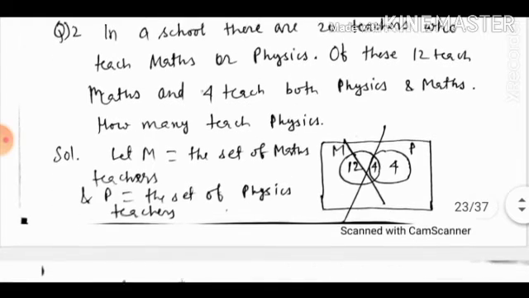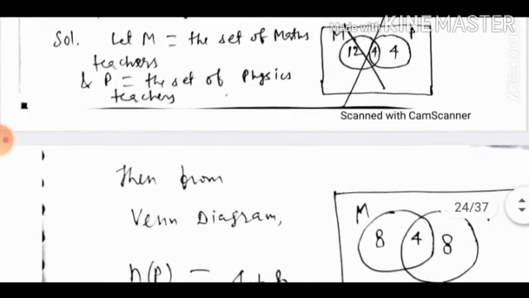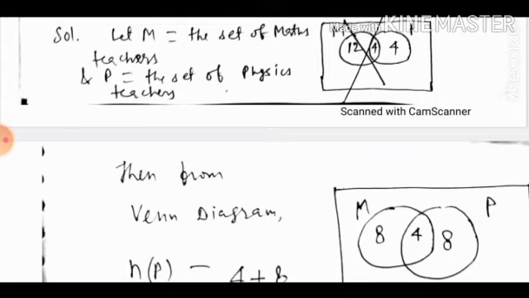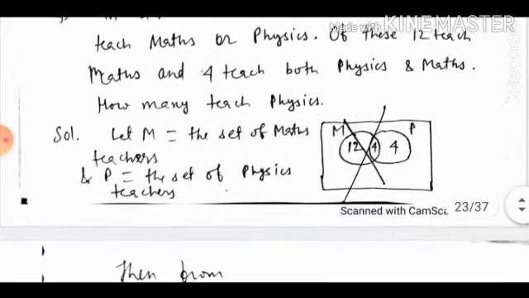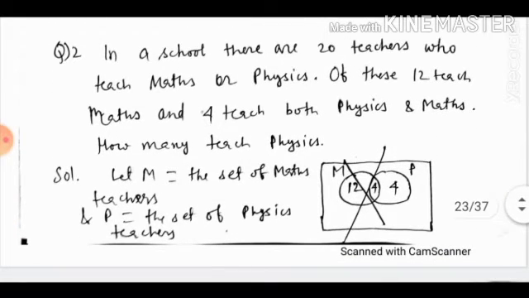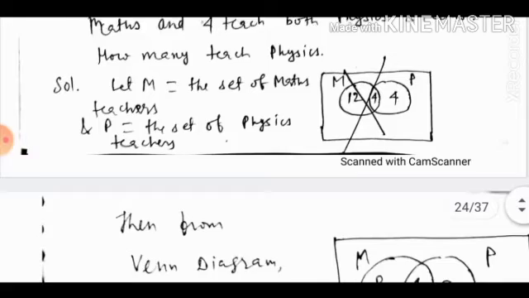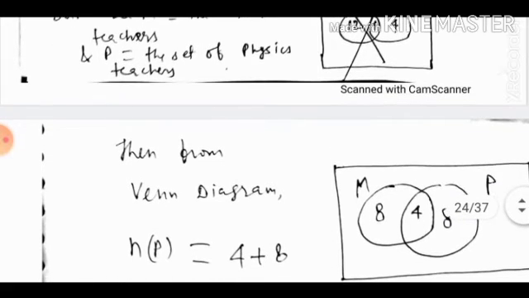So let us denote, let M be the set of maths teachers, P the set of physics teachers. Then from the Venn diagram, it was said that 4 teachers teach both physics and maths, so we write 4 in the middle. Then it was said that 12 teach maths, so 8 teachers teach only maths, so we write M minus P as 8.